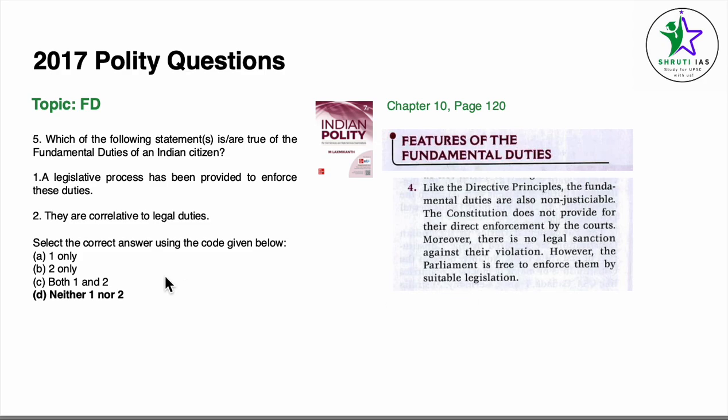Now, what it means here is that there is not a set legislative process provided for these. We can pass certain laws to enforce these fundamental duties, but it's not done in a way where all the fundamental duties are enforceable directly, right? They're non-justiciable in nature, and they are not correlated to legal duties, as they have no legal sanction directly.